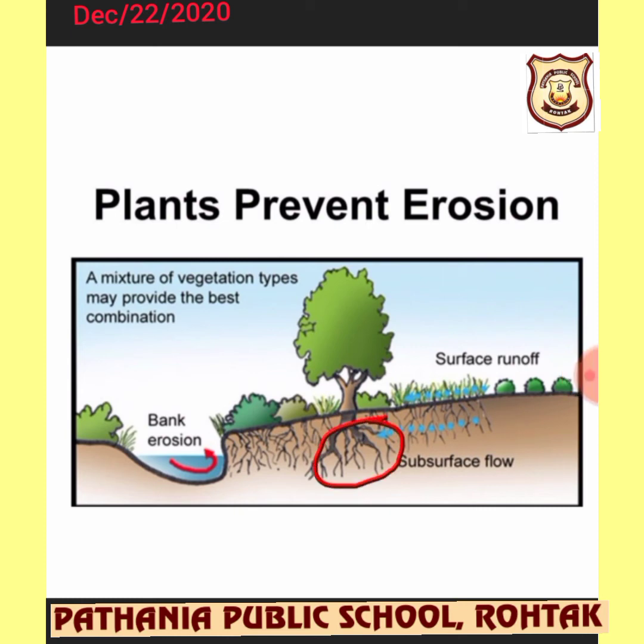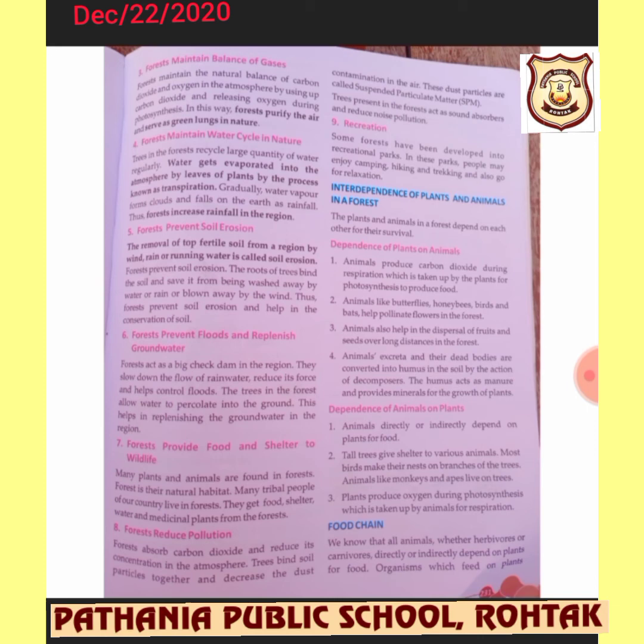When the water comes, the water runs over here and flows into this pit, but the soil will not, because the soil is locked by these roots. If more forests are there, more roots are there, and definitely they will block the soil and it will not be eroded anymore.